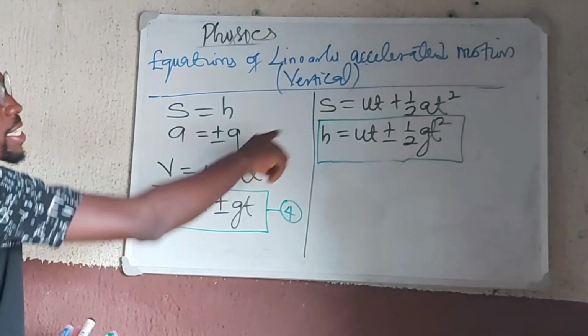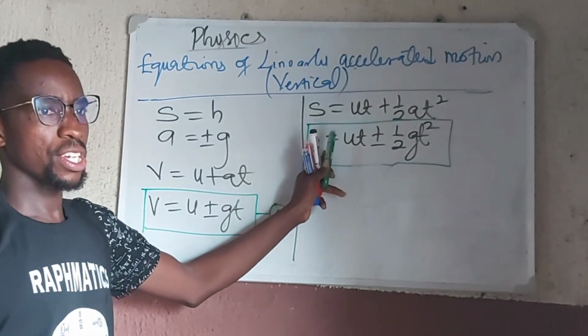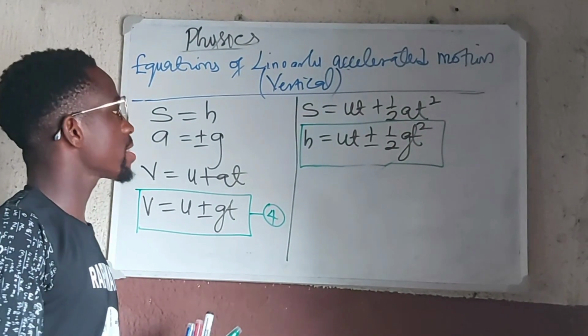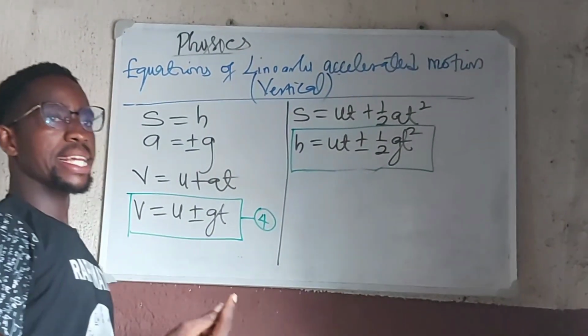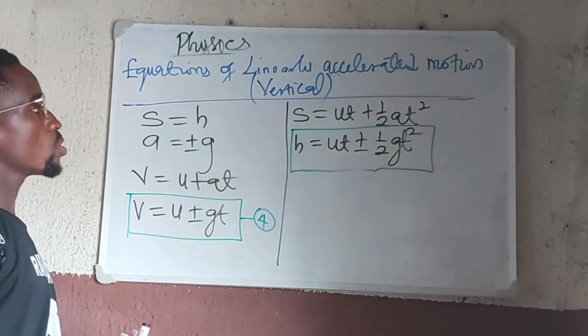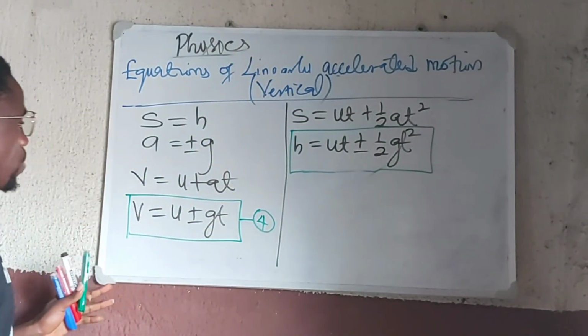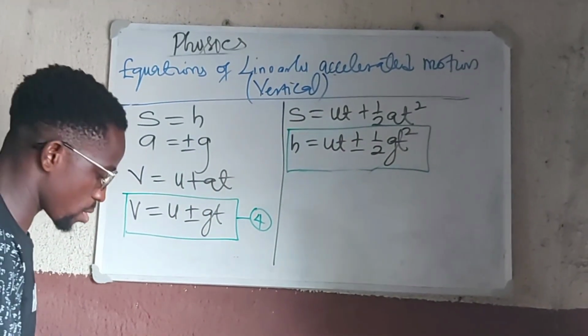Okay, now this equation we can extend it to discuss maximum height. If the body rises to a maximum height, so when that body gets to a maximum height, what will happen to it? If it is going up, then we can change any of the equations according to what we have.